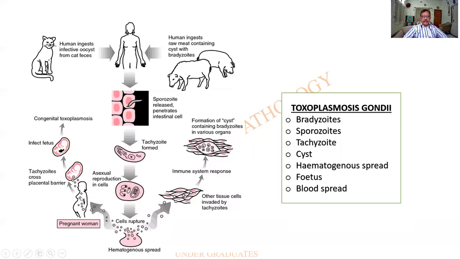Sometimes it can enter the blood vessel and go into the blood. There can be a hematogenous mode of spread, and it can sometimes go to the fetus across the placenta. So this is a cycle over here. Better go to parasitology, and for my business, it is Toxoplasma gondii.